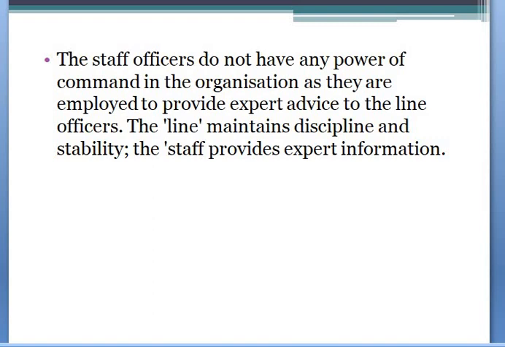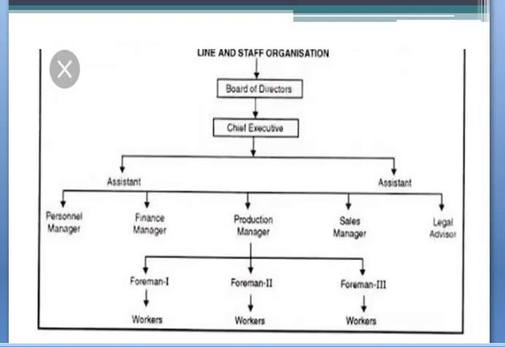As we have seen, the line organization remains the same here, and the staff which are being provided in staff organization are just acting to provide expert advice. They are engaged in providing expert advice, or they are specialized to provide the services. So this is how the line and staff organization looks.